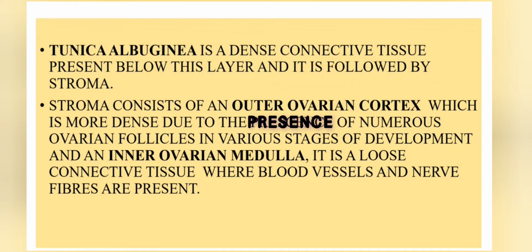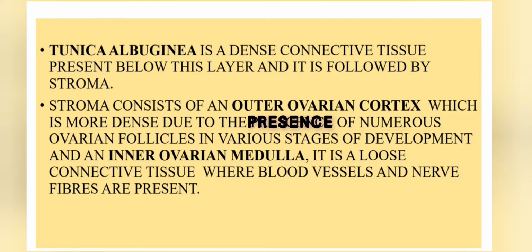The stroma consists of an outer ovarian cortex and an inner ovarian medulla. The outer ovarian cortex is more dense due to the presence of numerous ovarian follicles in various stages of development.